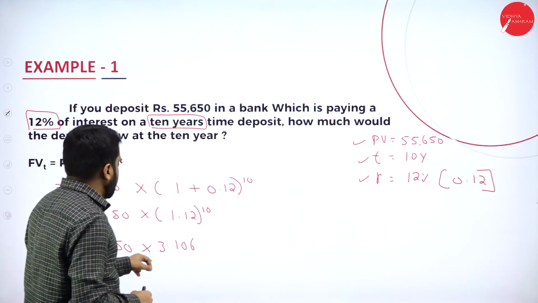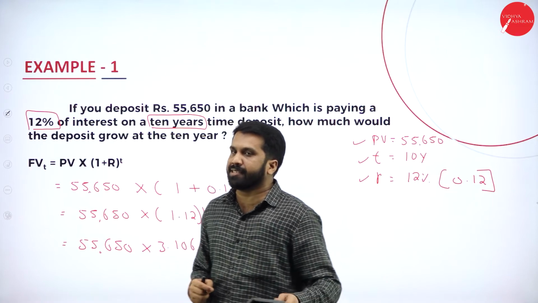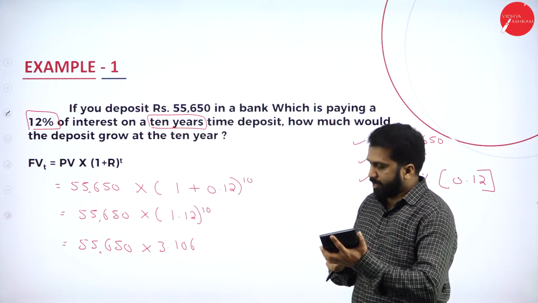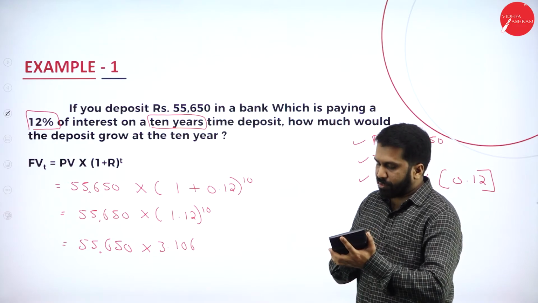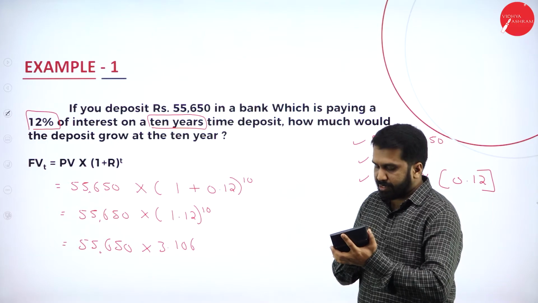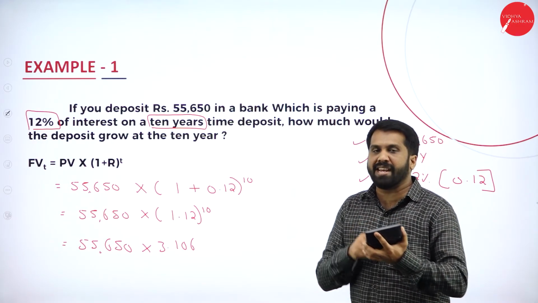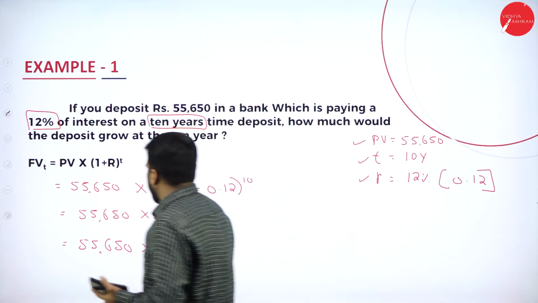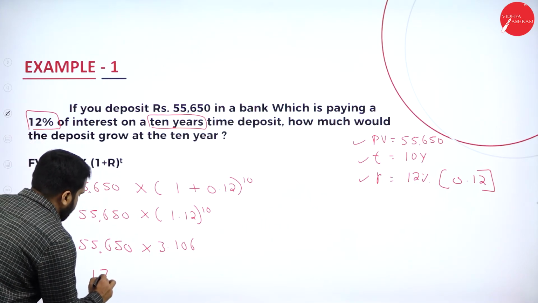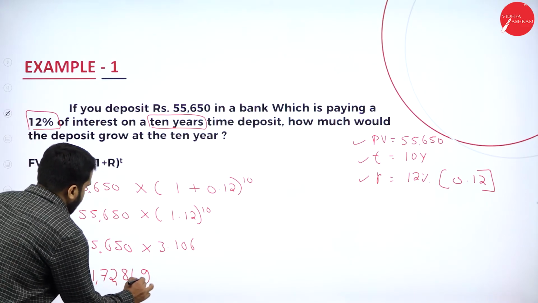Now, in this you got 3.106. What is the final answer now? Multiply these two. Like 3.106 multiplied with 55,650. How much it is? 1,72,849.